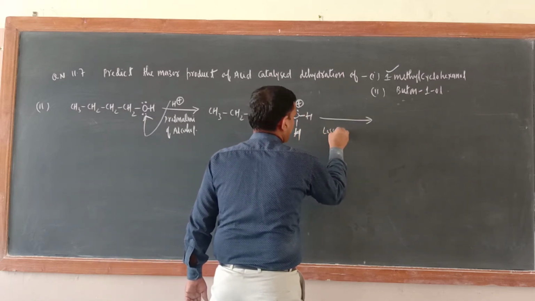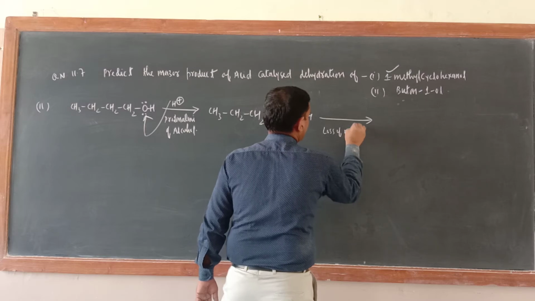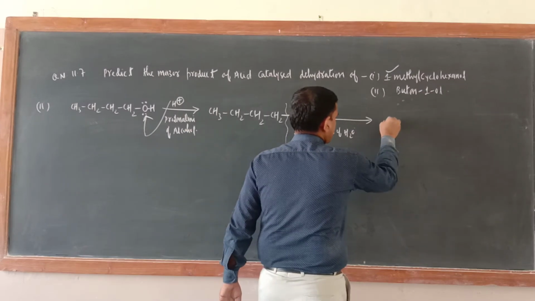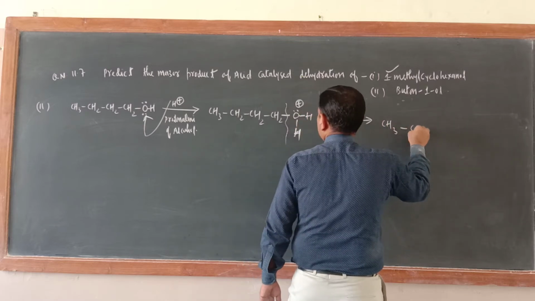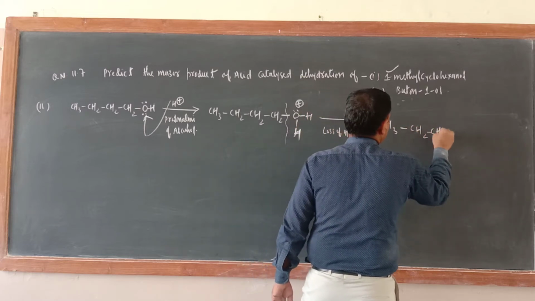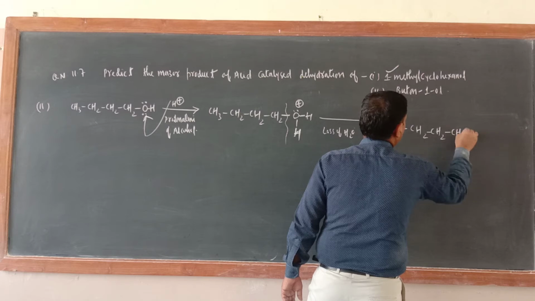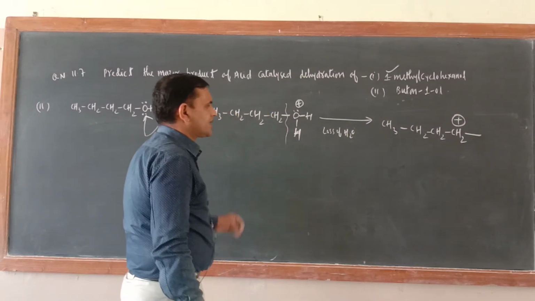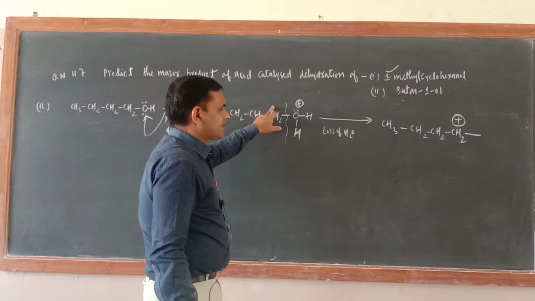Loss of H2O molecules. So when it is lost from here, just see, CH3, CH2, CH2, CH2. Carbocation is generated or not? This carbocation is generated. One valence is free.